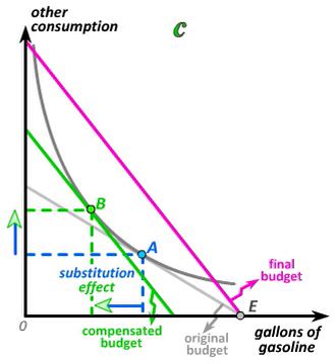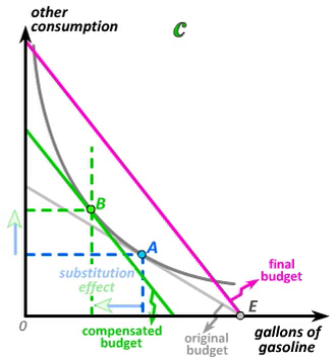But of course, once we've drawn in our compensated budget, we have two parallel budgets in our graph: the final magenta budget and the green compensated budget. We also know the optimal bundle on the green compensated budget, which is bundle B. Therefore, as we now apply the concepts of normal or inferior goods, we will refer to bundle B as the relevant starting bundle, and then consider the move to the magenta budget as a pure increase in income.